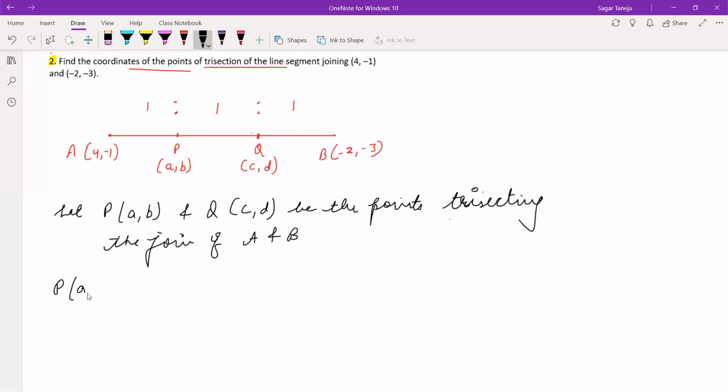Just write here P. And if you are calculating the coordinates of, yes Harsh, I have not understood this statement.